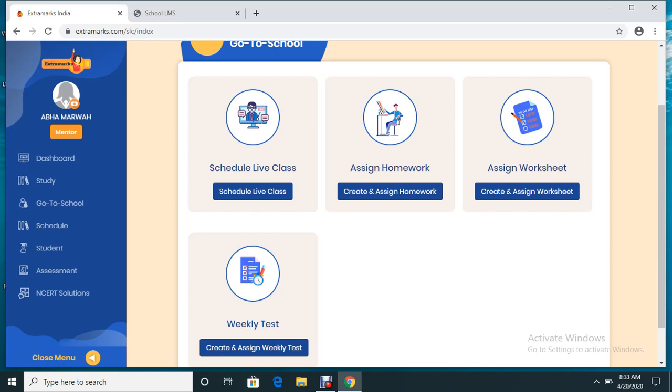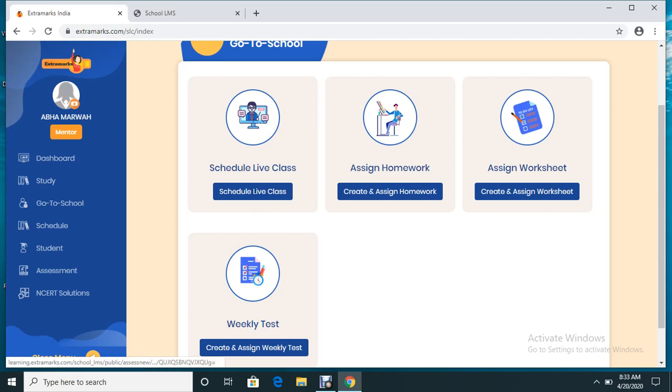Similarly, you can conduct the weekly test. Weekly test will be a time-bound examination, as it will be conducted on an online platform. Again, the question paper which you are allotting to the students can either be taken from the Extramarks repository, or you can create your own question paper, whichever way you are comfortable with.